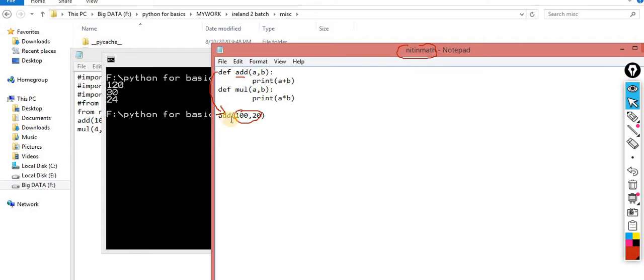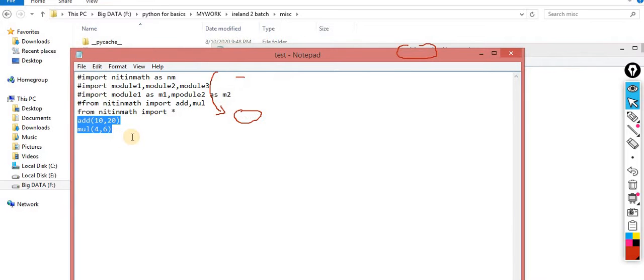Why so? Because this function is called inside this module. Whenever this module is imported over here, automatically this call is also executed. So let's suppose there are thousands of functions and I call thousands of functions over here. Automatically the output will appear prior to these two outputs. I think the conceptual view is clear to everyone.